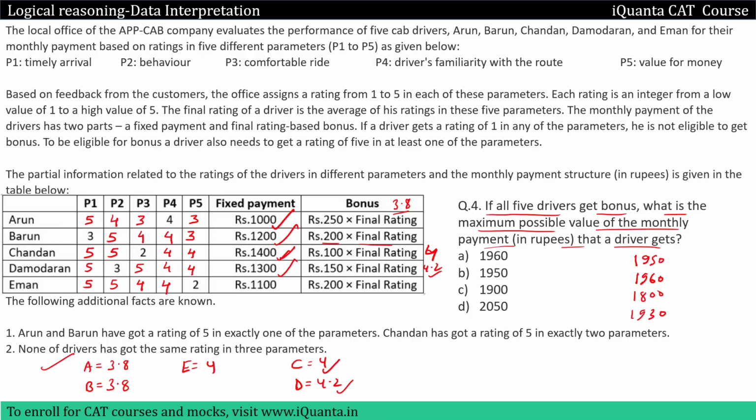And then at last we have E, which is 1100 plus 200 into the final rating. The final rating of E is 4. So 200 into 4 will give us 800, and then 800 plus 1100 will give us 1900. So we have these maximum salaries. Okay, which is the maximum among these? It is 1960. Option A will be the correct answer to this question.